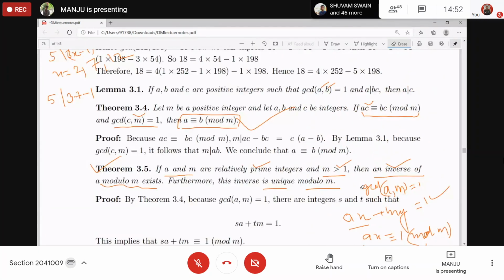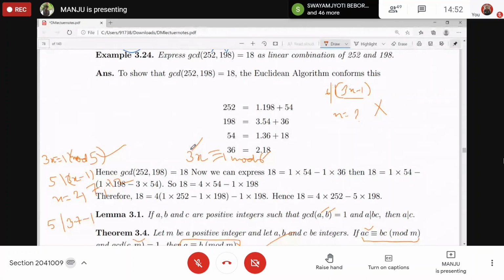Now we know that the inverse of A exists if the GCD of A and M is 1, that is, they are relatively prime, co-prime. So we can now say why the inverse of 3 does not exist in modulo 6. Because 3 and 6 are not co-prime; the GCD of 3 and 6 is not 1. That's why the inverse does not exist.